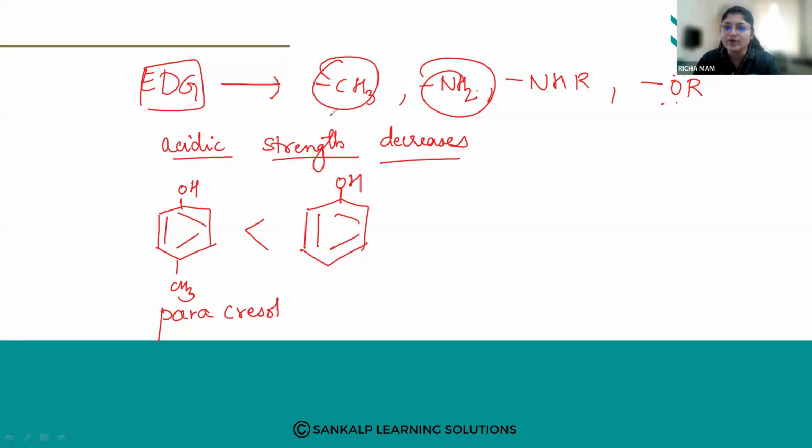So whenever electron donating groups are there, acidic strength will decrease. So the question can be, in paracresol, why is it less acidic than phenol? In paracresol, an electron donating group is present, that is the CH3 group. Because of that, it is less acidic than phenol. Like that the question is given.